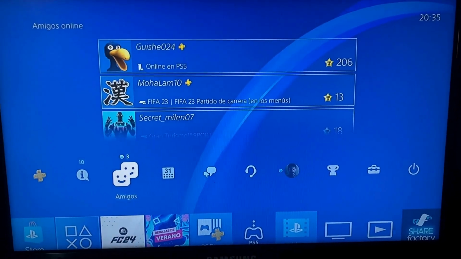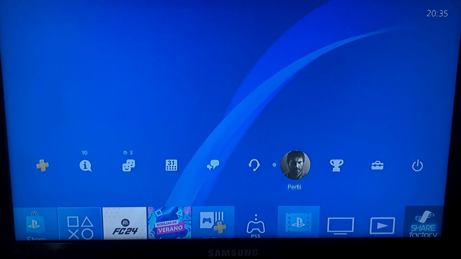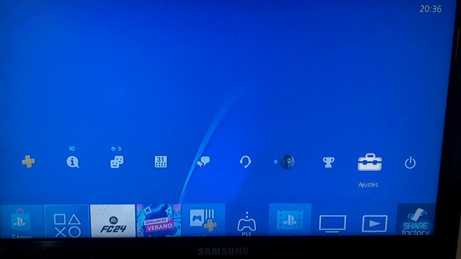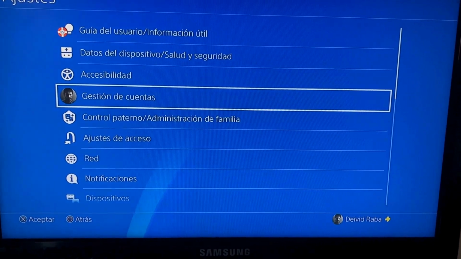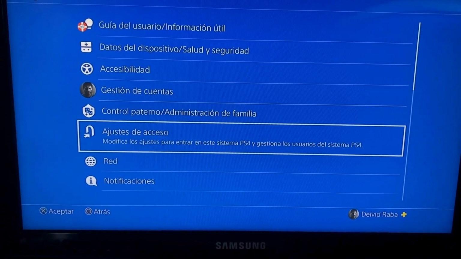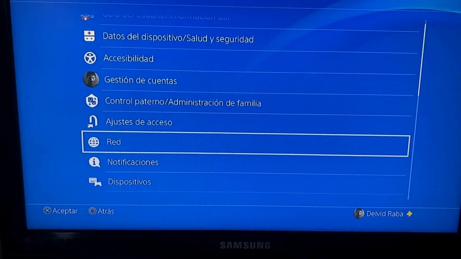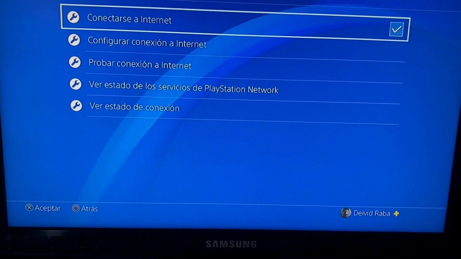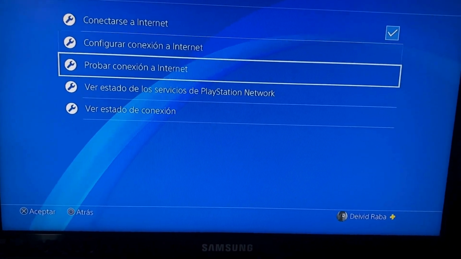Okay, the first step: we are going to the configuration of PlayStation. You click, and here we are going to the network button. You accept, and here we are going to the status of your connection.